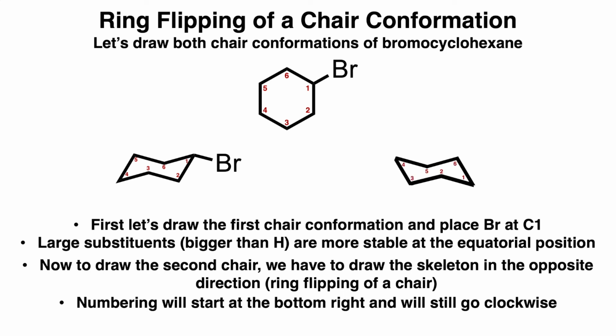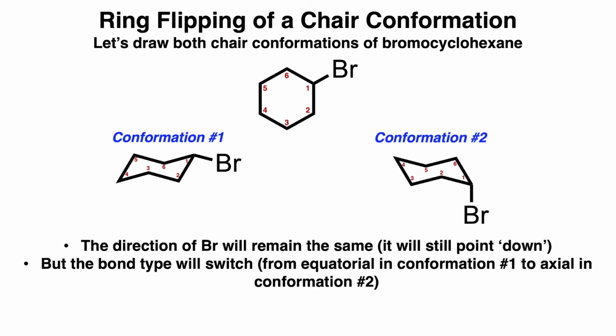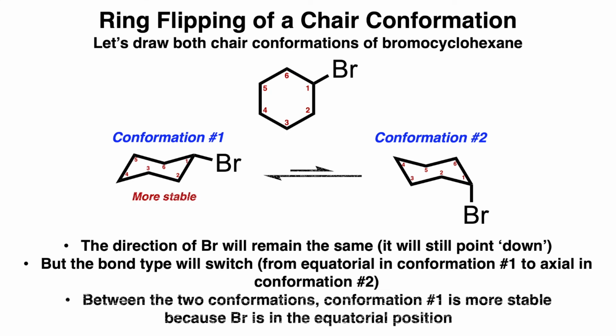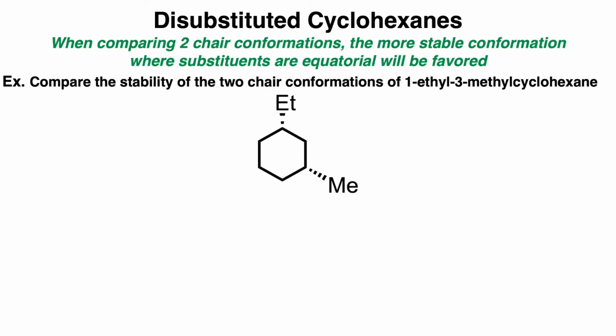Now the direction of bromine will remain the same, meaning it will still point downwards, but the bond type will switch from equatorial, as seen in conformation number 1, to axial in conformation number 2. And between the two conformations, number 1 is more stable than number 2 because bromine prefers to be in the equatorial position since it is large and bulky. When comparing two chair conformations, the more stable conformation with equatorial substituents will always be favored.